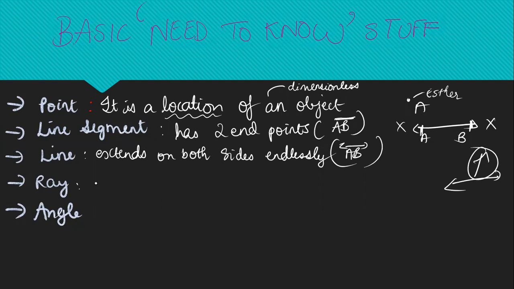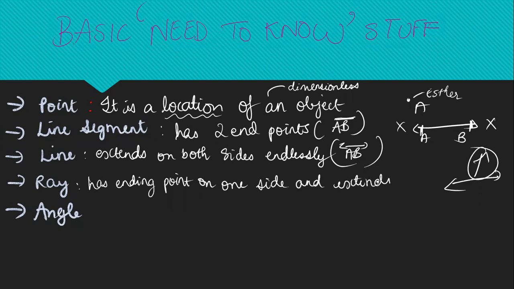See, a ray is something which has a starting point, sorry, an ending point on one side, and extends endlessly on the other side.